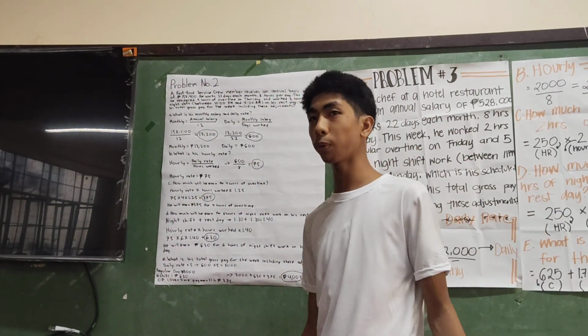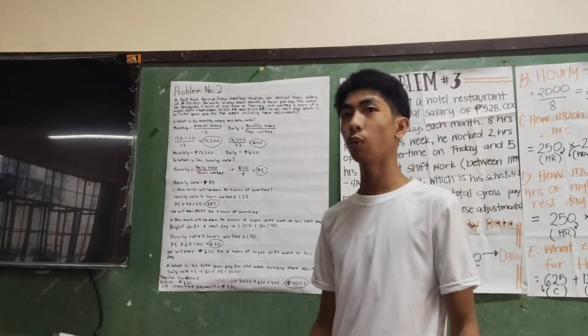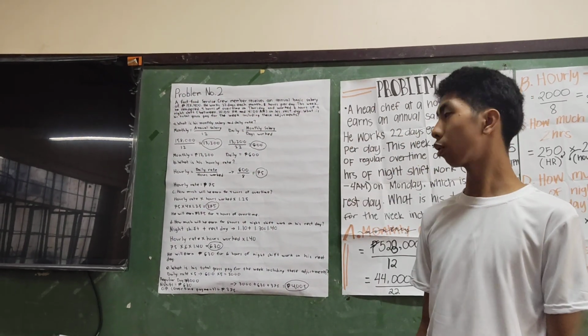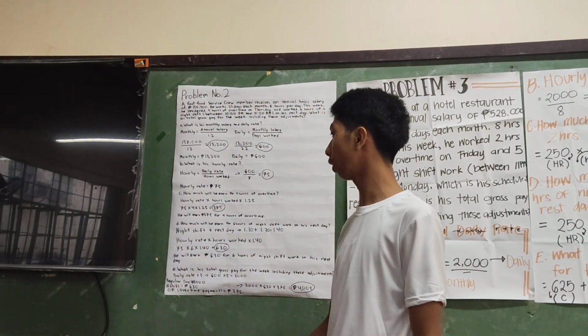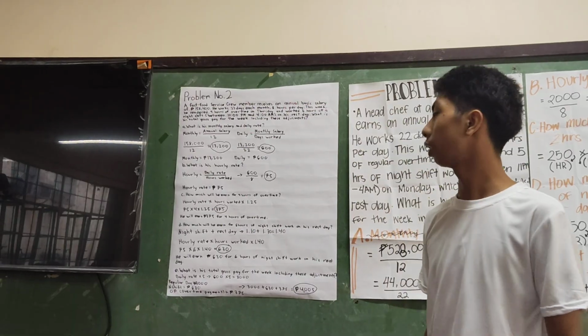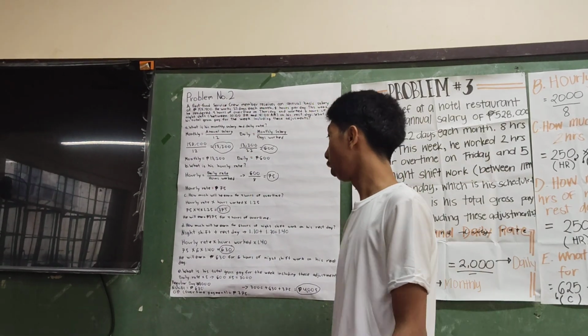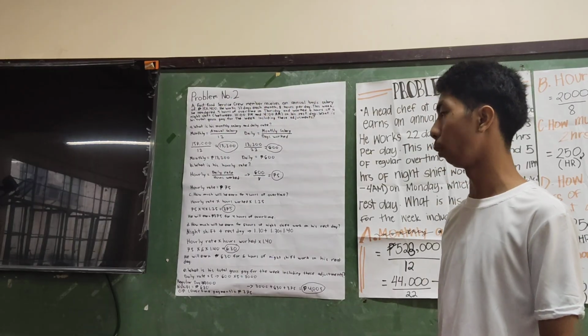How do we get the 1.25? In overtime, he gets a 1.25 multiplier. So 75 times 4 times 1.25 equals 375. Overall, he will earn 375 pesos for 4 hours of overtime.